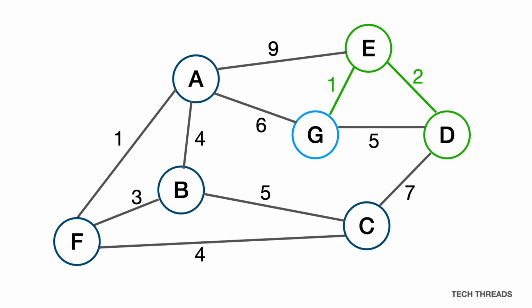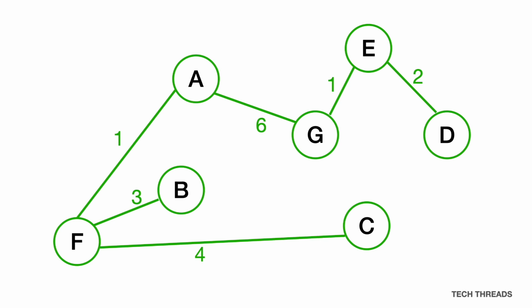This procedure is greedy because at each step we are choosing to add to the tree the minimum weighted edge between a visited and unvisited node, and so are locally optimizing for a minimum. We don't care about future steps, only the minimum weight that we can possibly add to the tree for this particular step. And we also don't care about edges that are already part of the tree. Continuing on, the next locally optimal move that we can make would be to add node A to the tree through its connection to G. After this, we add F via A, B via F, and then C via F. At this point, there are no more unvisited nodes left to add to the tree, and so we have arrived at our solution, the minimum spanning tree for the graph, which is the global optimum.